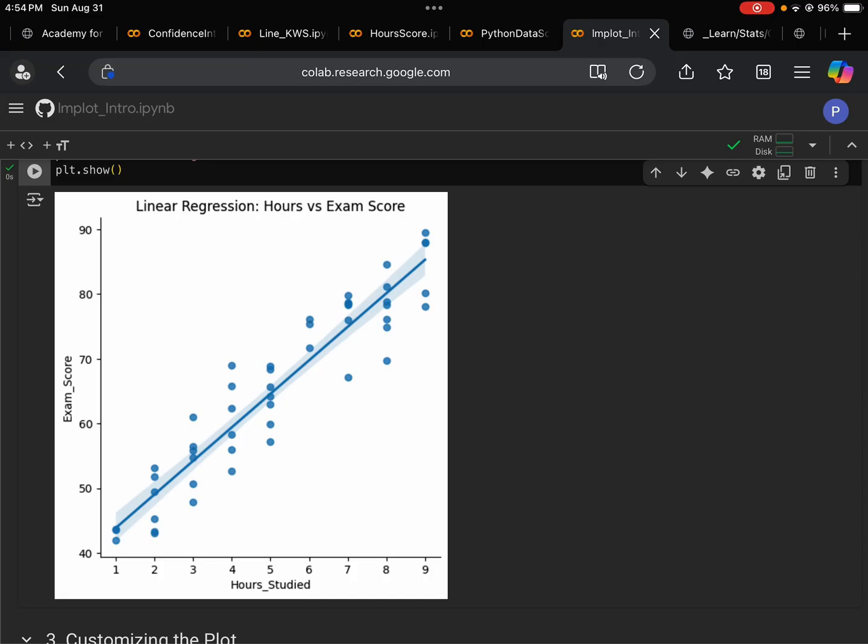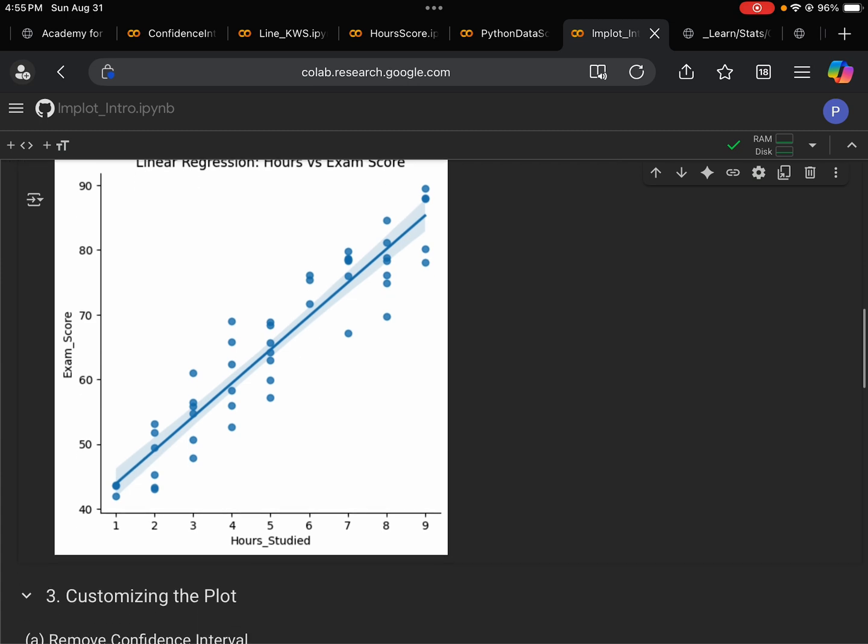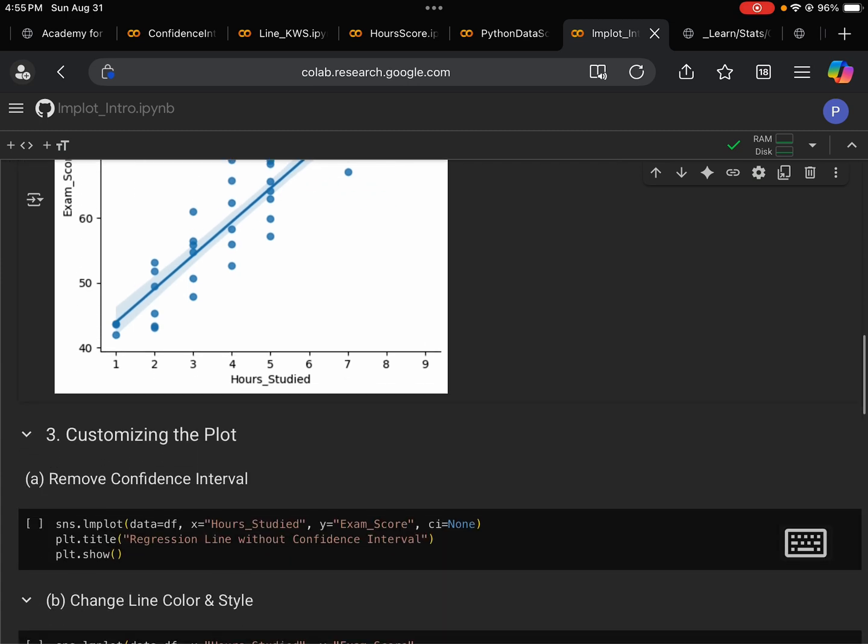What we have here is on the horizontal x-axis, hours studied, and on the vertical y-axis, exam score. Each data point on the graph represents one student: how many hours studied, and what's the score for that particular student. And we have a regression line. So that's a standard default plot.